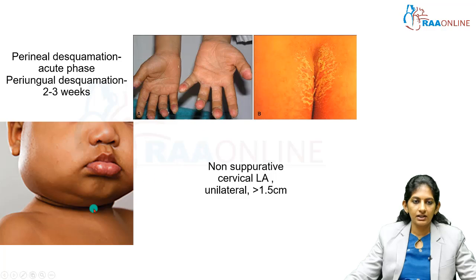And the fifth criteria will be lymphadenopathy. Look at the cervical lymphadenopathy. It can be unilateral or bilateral. More than 1.5 centimeter and a non-suppurative cervical lymphadenopathy.